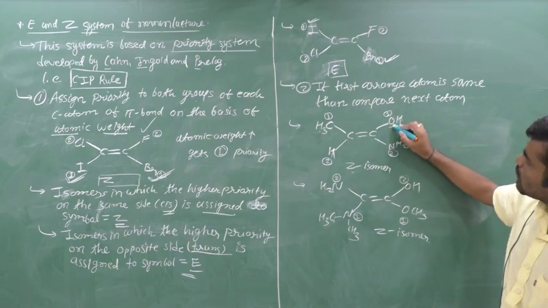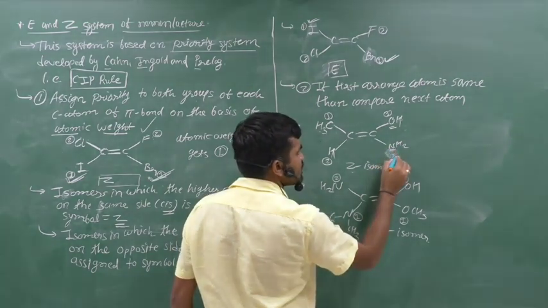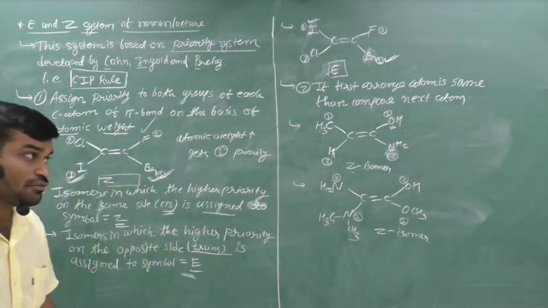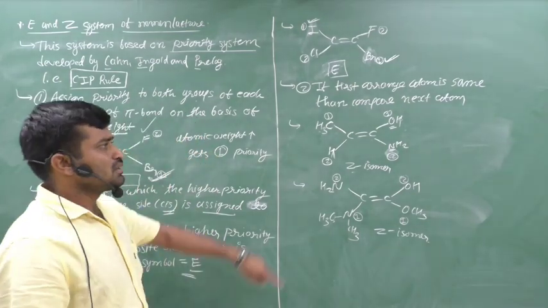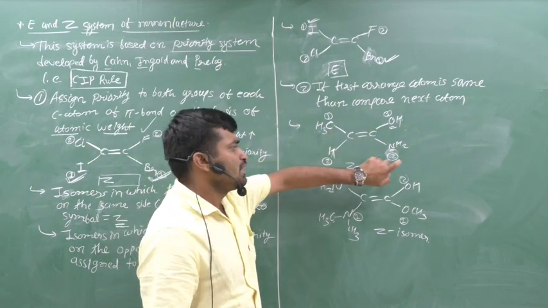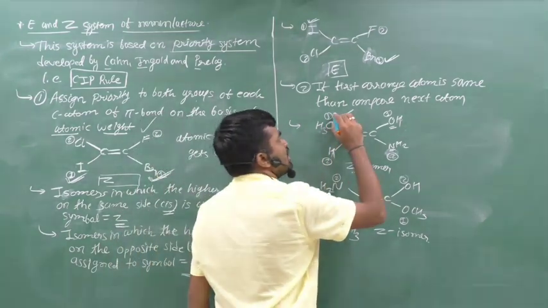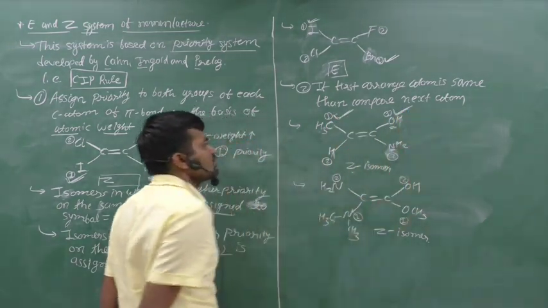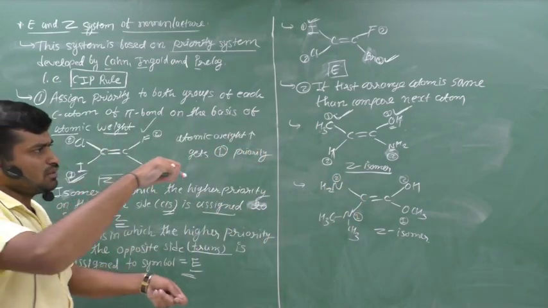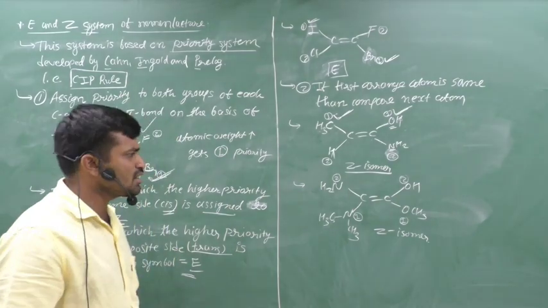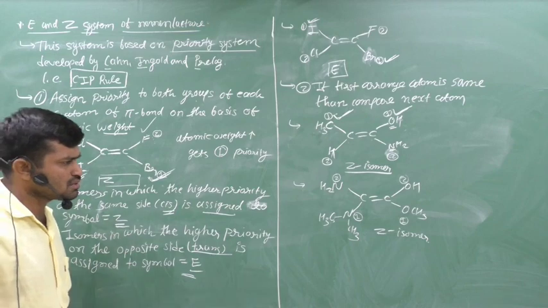From the other two, here the directly attached atom is oxygen and here the directly attached atom is nitrogen. Higher atomic weight is of oxygen, therefore oxygen gets the first priority and nitrogen gets the second priority. Now we can compare the priorities. Higher priorities are on the same side, therefore you can say that it is the Z isomer. If they were on the opposite side, you would say it is an E isomer, but here it is a Z isomer. We can take some more important examples.